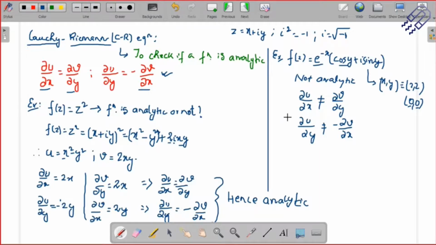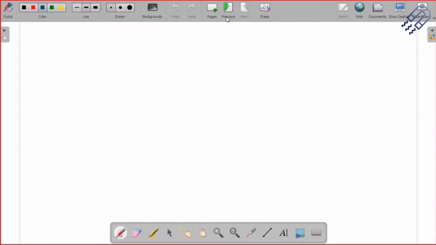For these kinds of questions, you have to find del u del x and then find its value at that particular point. If it is the origin, you find the value at 0, 0, and then find del v del y at 0, 0. If they are equal, that means they are analytic at this point. Sometimes they are not equal in general form, but at a particular point they might be equal. So they will be analytic at the origin, but they may not be analytic elsewhere. That is another thing you should remember. Let's take one more problem.